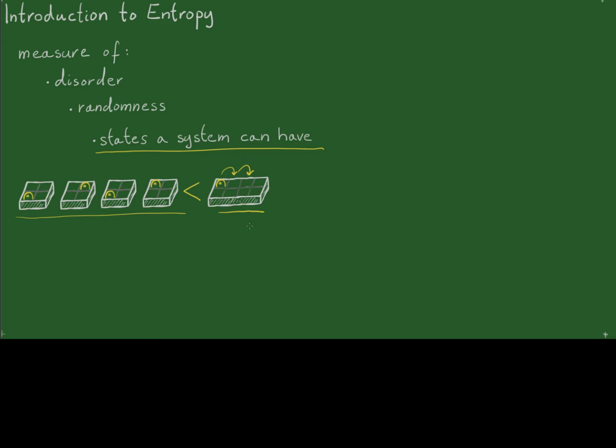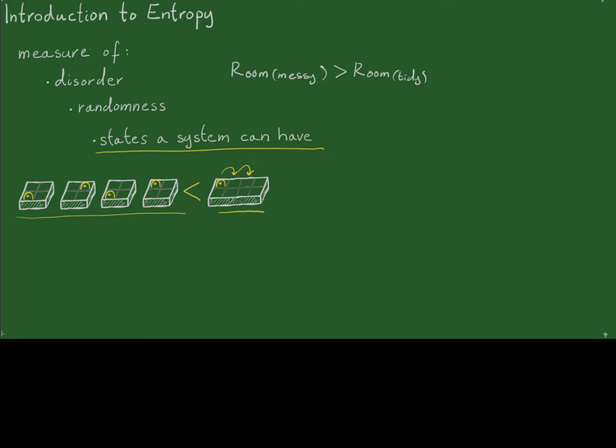I would also like to talk about a common misconception when we talk about entropy. When we talk about entropy as a measure of disorder, people will often give the following example. They will say that if you have a room that is messy, and if you were to compare that messy room with the very same room when it is tidy, the messy room has a bigger entropy than the tidy room.